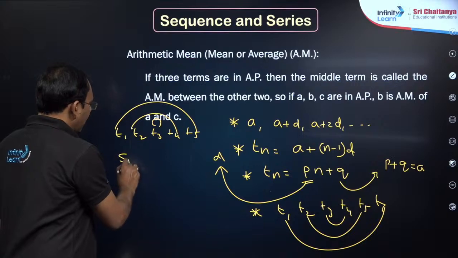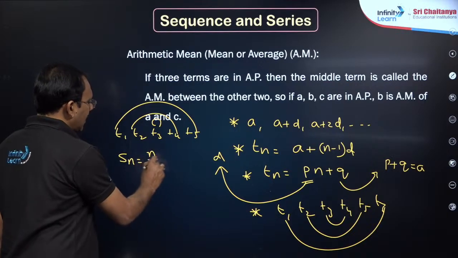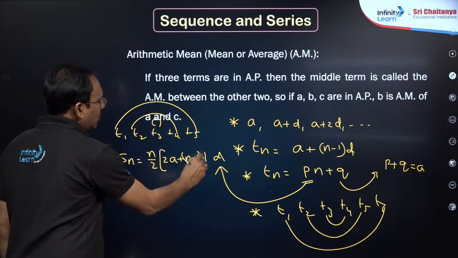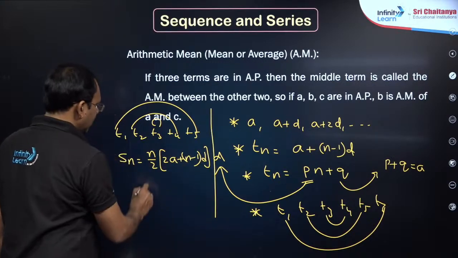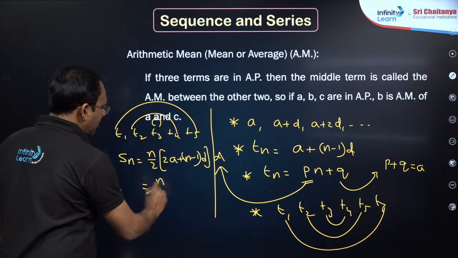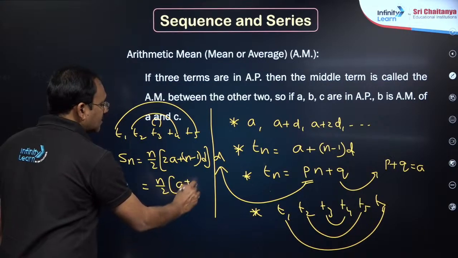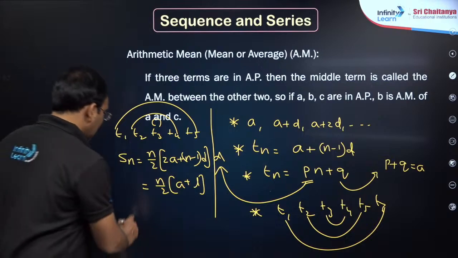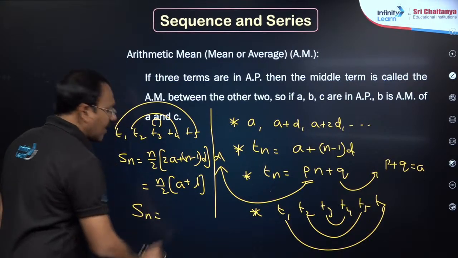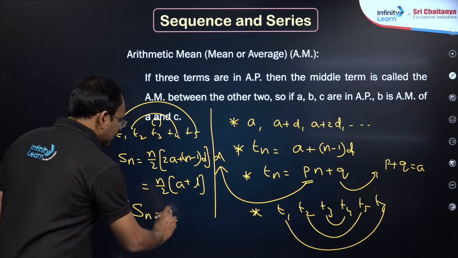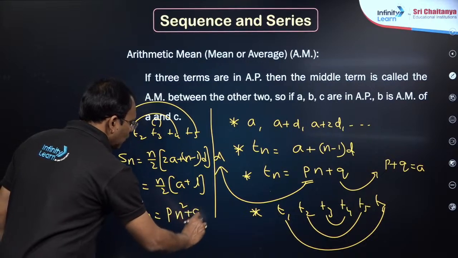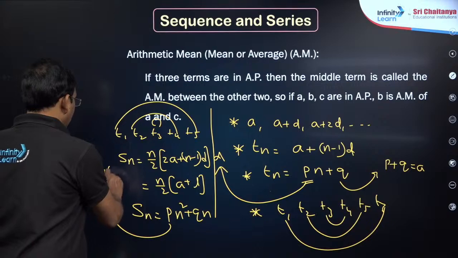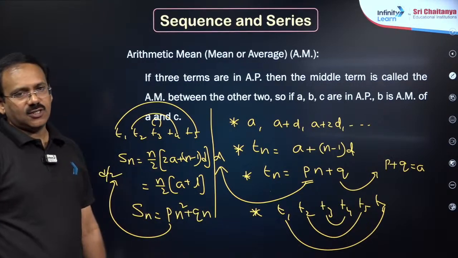Then the sum of n terms of an AP will be n by 2 into (2a plus (n minus 1) into d), my dear friends. Which you can also write as n by 2 into (a plus L), where L is the last term, my dear friends. Last term means nth term. And generally Sn of an AP will be like Pn square plus Qn, where P is going to be common difference by 2, and P plus Q will be the first term.